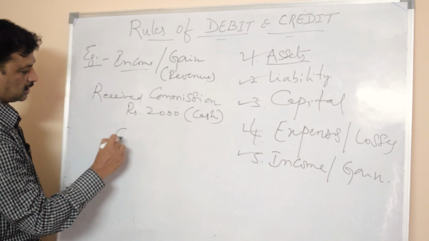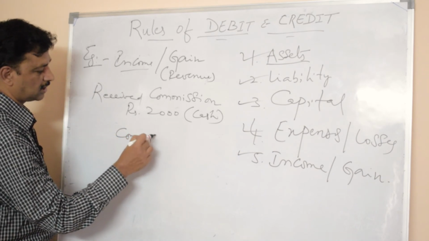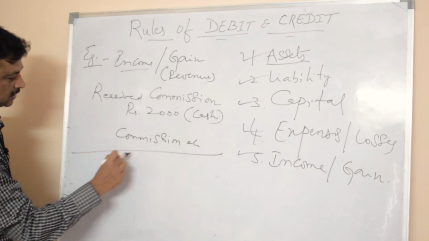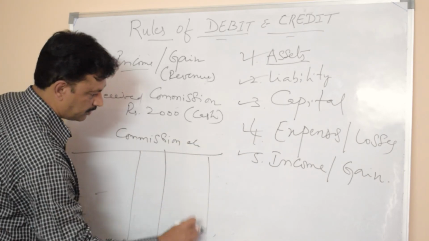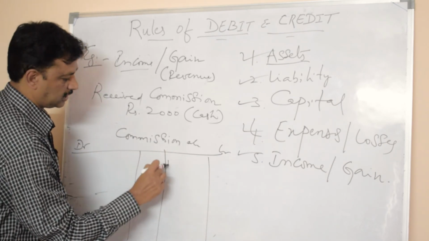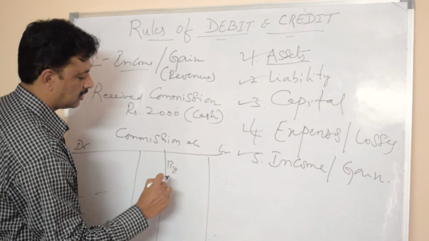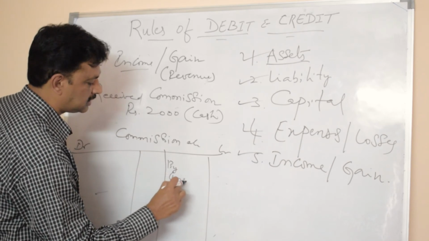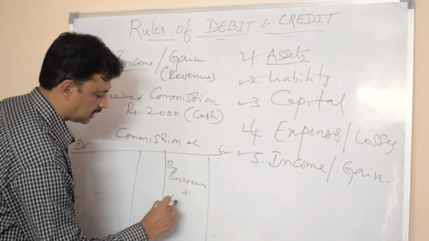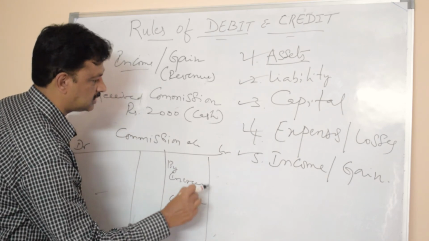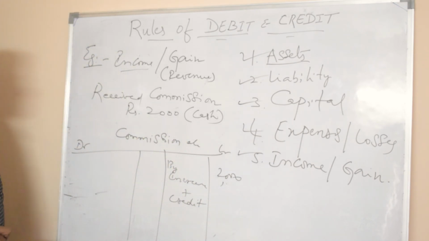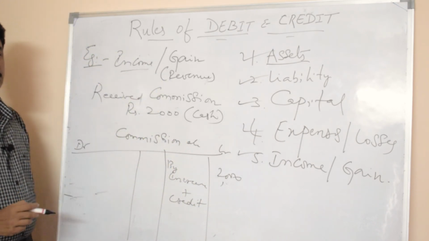We can draw the commission account like this. This is the credit side, this is the debit side. You can write 'by' here. Increase in income is credited, 2000. So this is an example for income or gain.